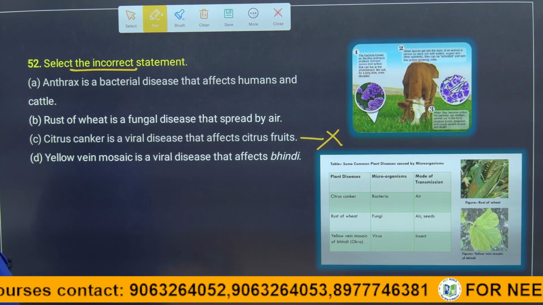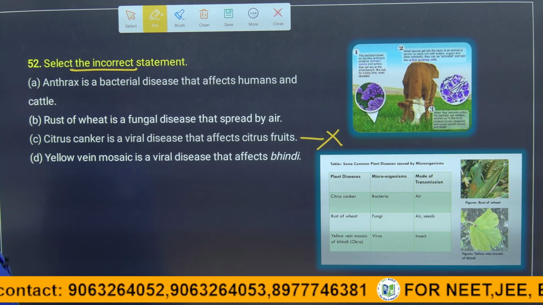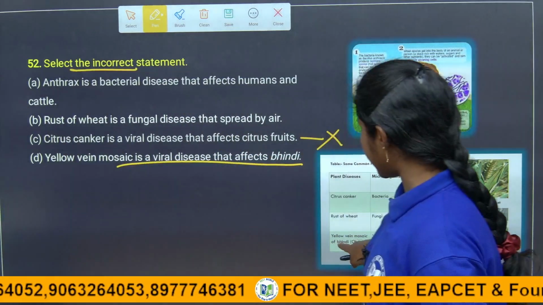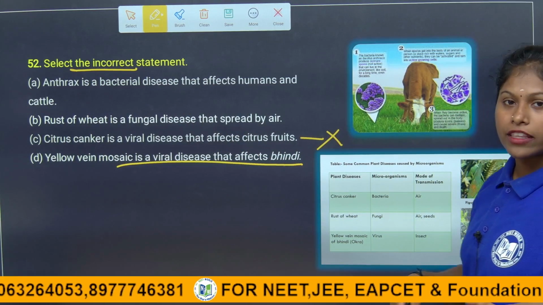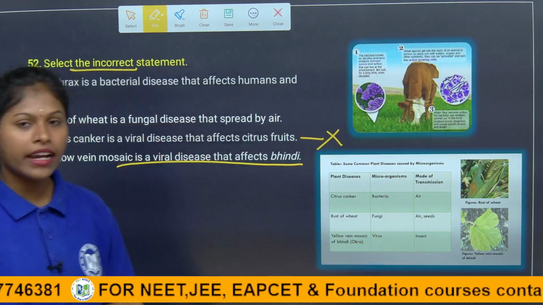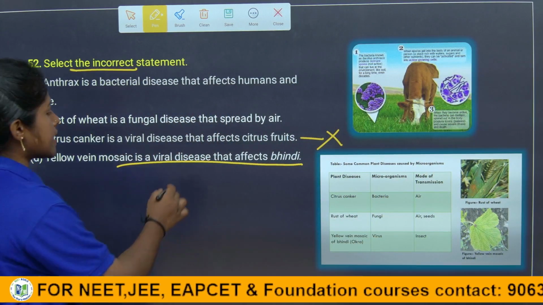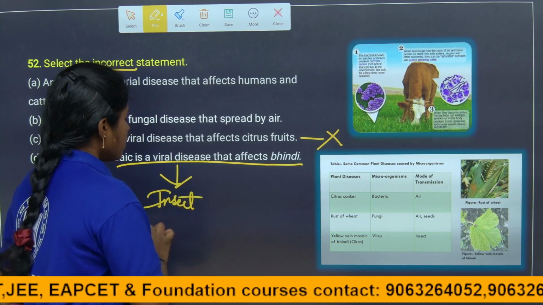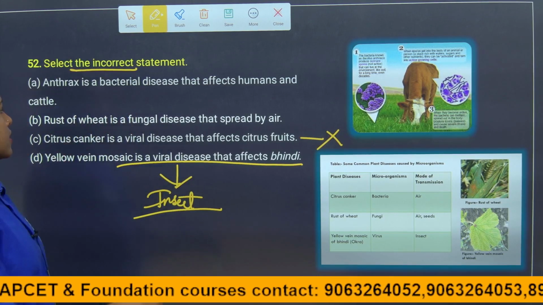Let's see the last statement also. Yellow bean mosaic is a viral disease that affects bhindi. Of course, it is a correct answer. We already studied that the causative agent of yellow bean mosaic of bhindi is a virus, right? It is transmitted through insects. So these are all correct statements.